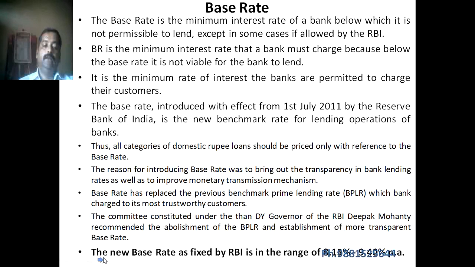Currently, the new base rate as fixed by RBI is in the range of 8.15% to 9.40% per annum. So this is the current base rate.